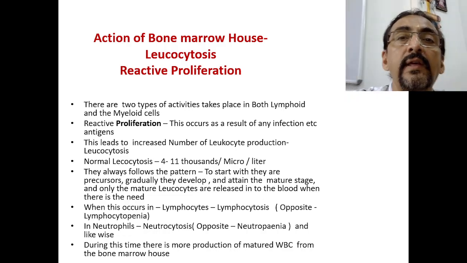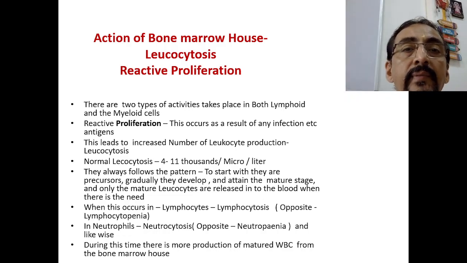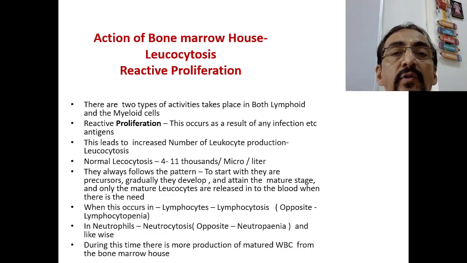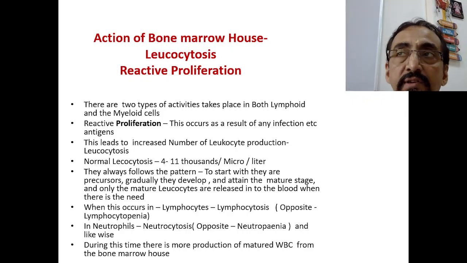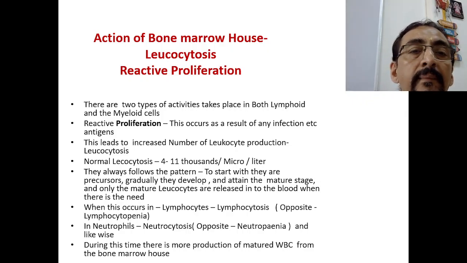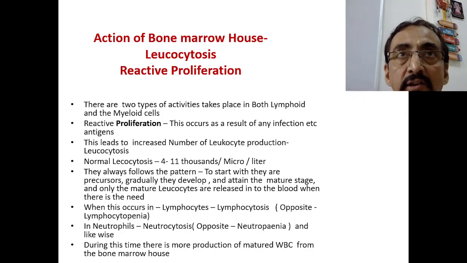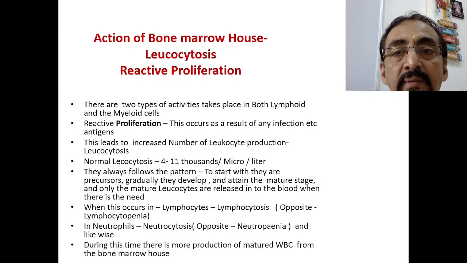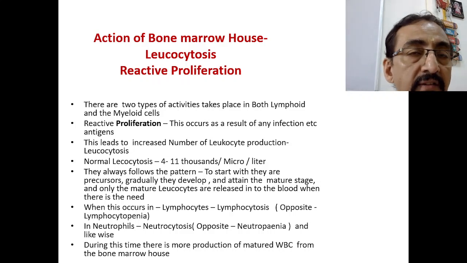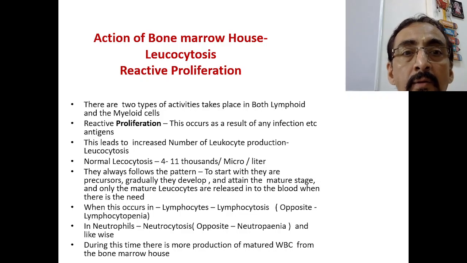Now, action of the lymphocyte. Now, action of bone marrow house, leukocytosis and reactive proliferation. This we shall see in detail. There are actually two types of activities that take place in both lymphoid as well as myeloid cells. So, what is the first one?